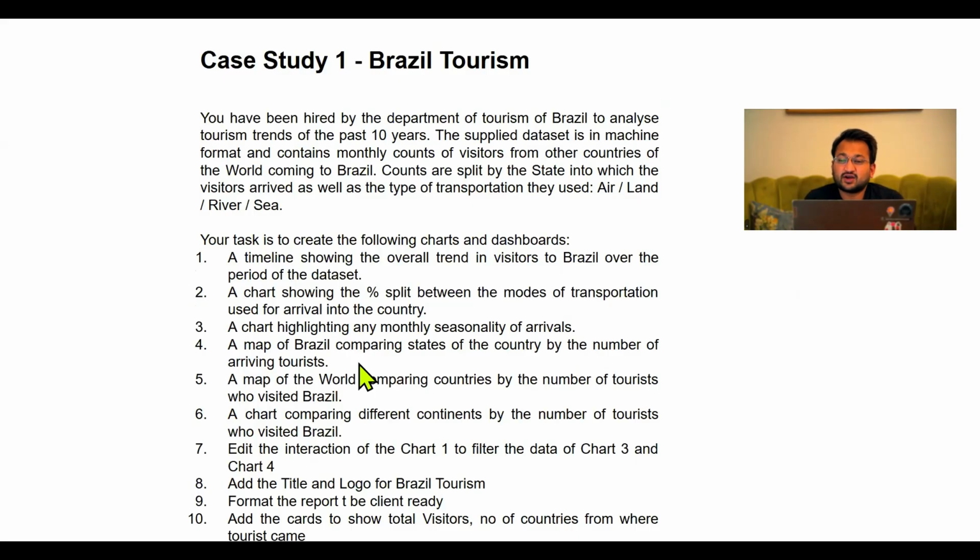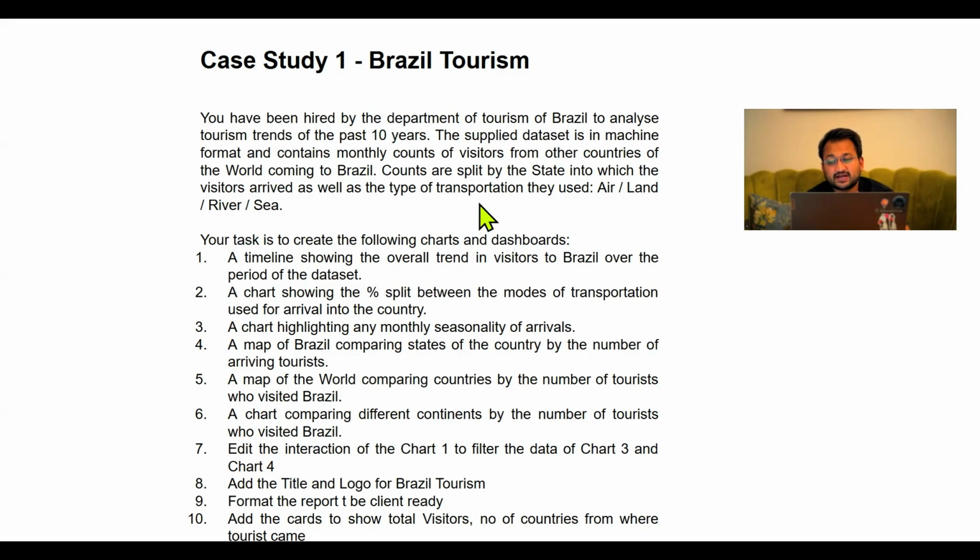Start with the case study of series 1. Like we discussed, we will be solving a case study related to the tourism industry. Here we have a problem statement, and the different kinds of analysis we have to do are all listed down. What we will be doing is loading the data, and based on the requirements that we have, we will try to identify the best chart for the representation. And we will also identify the different insights that we get from them.